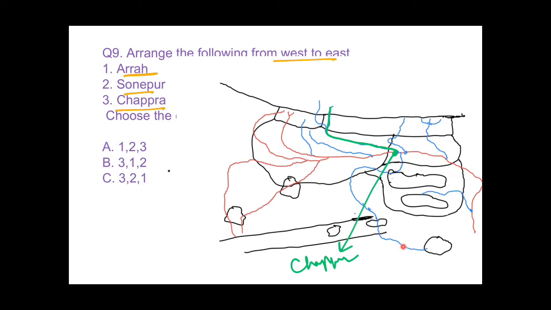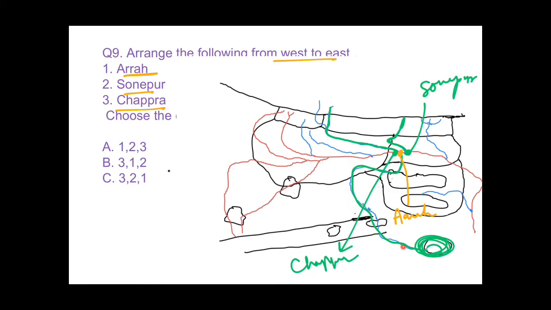Okay, and this is Son river which originates from Amarkantak plateau, this part, and this yellow part you can see, this is Ara, and after that this is Gandak river which originates from Nepal and enters in Uttar Pradesh. A minor part is in Uttar Pradesh and then meets Ganga in Bihar, and this is Sonpur.